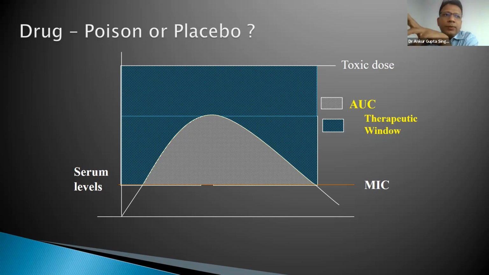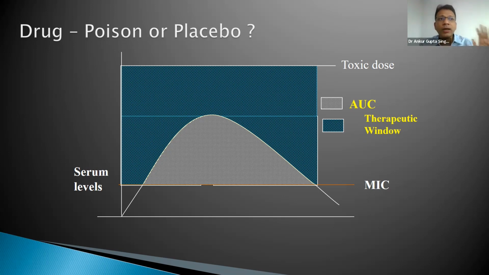Now, what is the difference between side effects and toxic effects? Side effects or adverse effects are those which happen because of the dose given within the therapeutic window. If you take aspirin, you have acidity. This is a normal adverse event. If you take 10 aspirins, 20 aspirins, you may have hepatic failure. That's a toxic dose. That's a toxic effect.